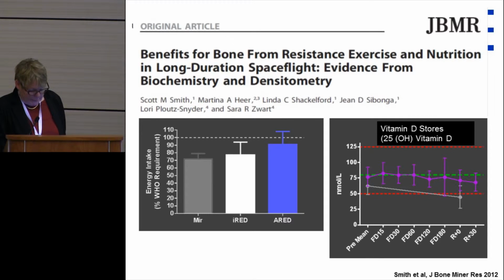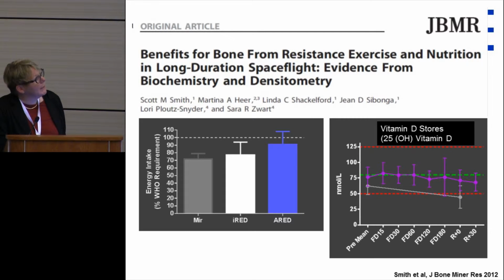Results from these experiments show, as you can see, the energy intake. We distinguished in our study between astronauts who took part in space studies on the Mir station, which was a Russian space station destroyed in 2001, and those astronauts who participated in resistive exercise on the iRED and others on the ARED.